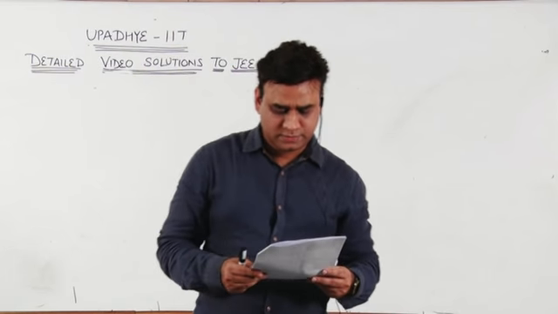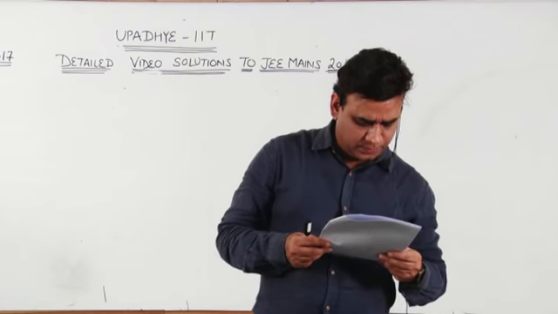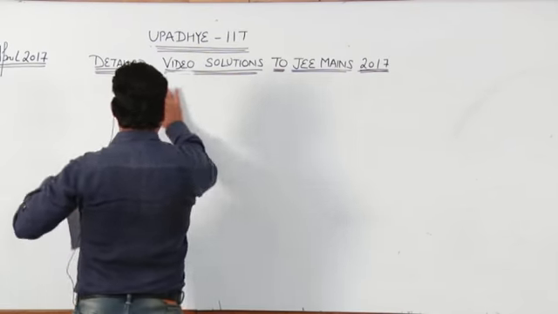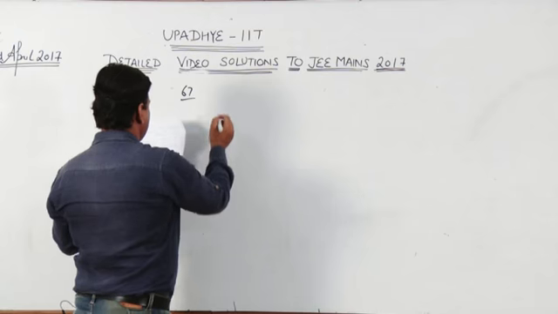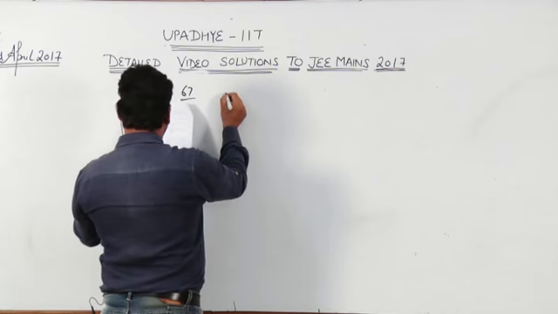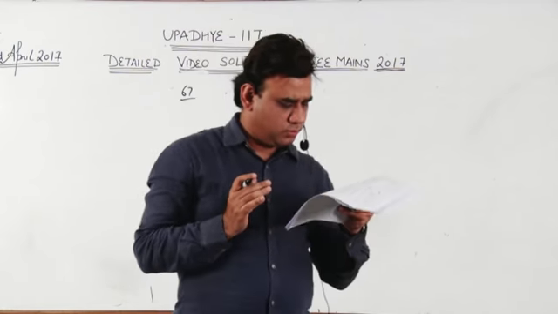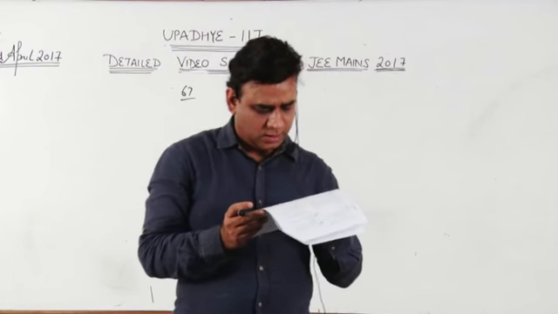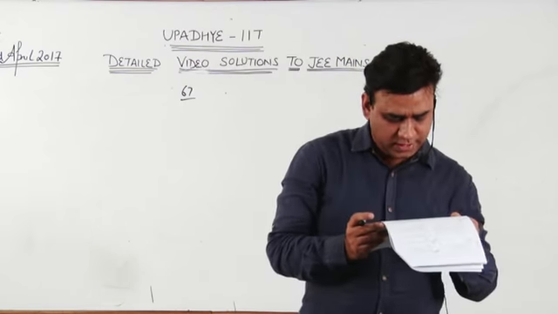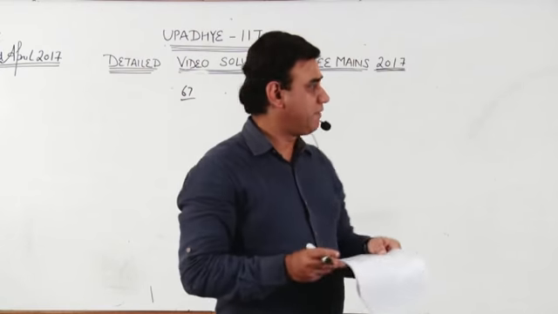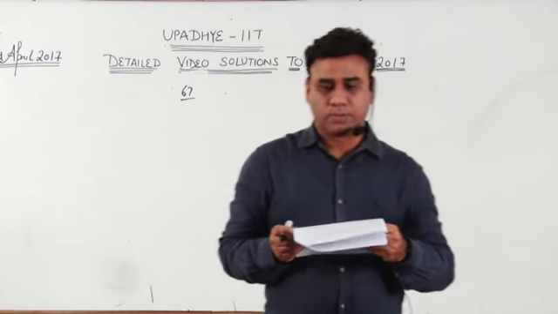And again, in continuation with the JEE Main solution, let's start with question number 67. It was from modern physics, radioactivity. Initially the radioactive nuclei was A, and it was converted into nuclei B. At some time t, the ratio of the number of B to that of A is 0.3. Means B left is 0.3. That means the leftover portion for A is 0.7.